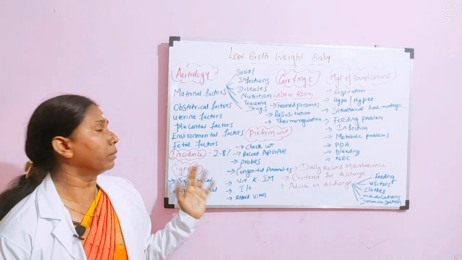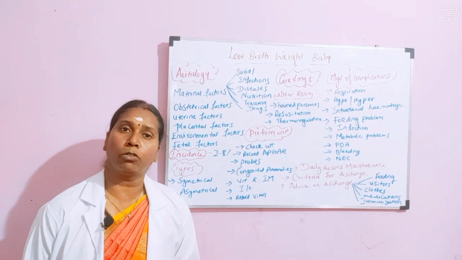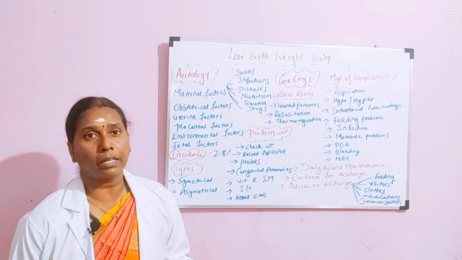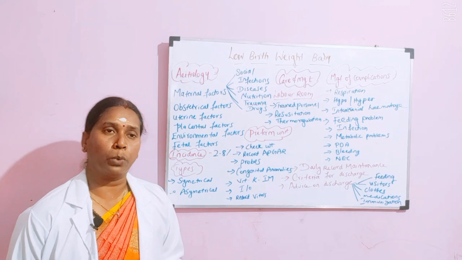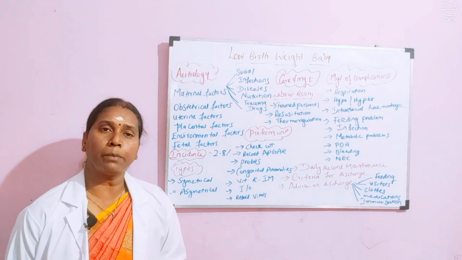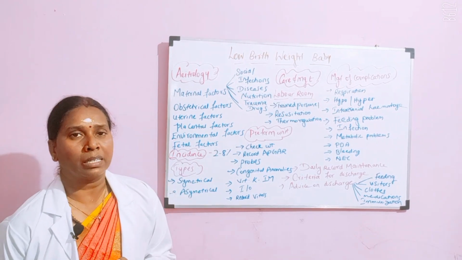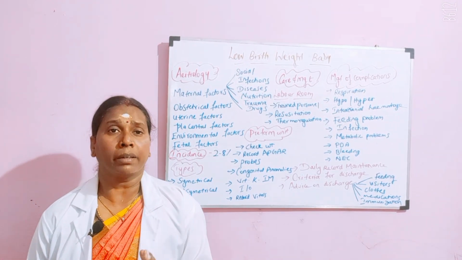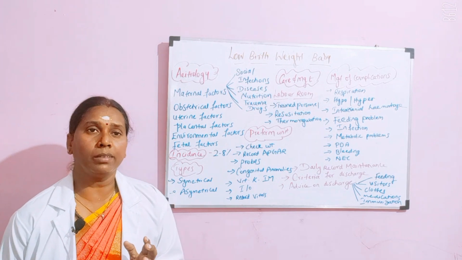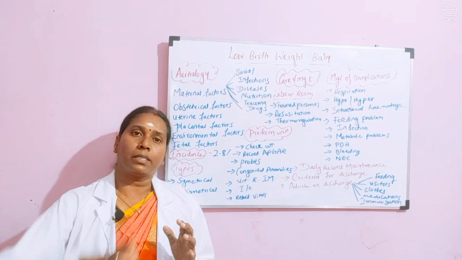And then when you come to the incidence part, it is going to be around 2 to 8%, there are reporting cases with low birth weight. And when you come to the types, you have two types of low birth weight, one is symmetrical and one is asymmetrical. So symmetrical type of low birth weight is where the low birth weight is present all over the body.